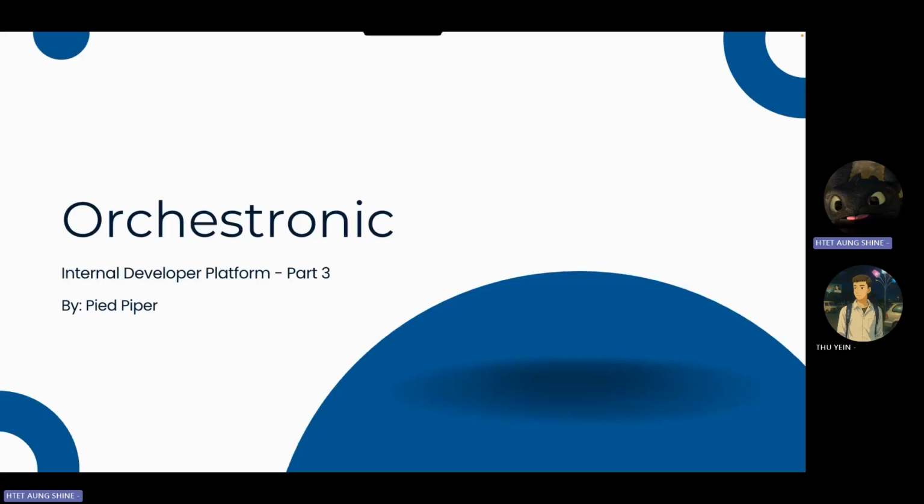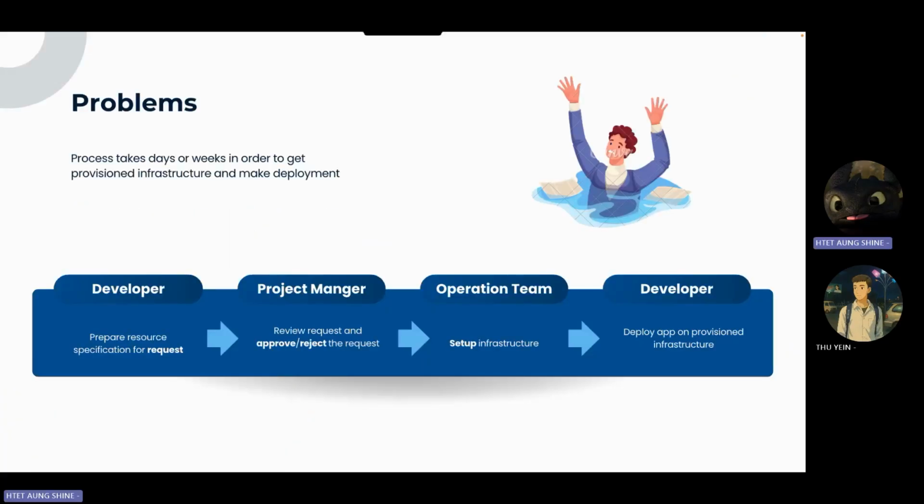This is the project. It's called Orchestronic, which is a platform that makes cloud setup and app deployment super simple. The problem that we found is that developers wait days for servers and database setups. Managing AWS and Azure cloud services is a mess. Kubernetes is too complicated to set up, and all the CI/CD tools don't work together. Everything is manual and inconsistent.